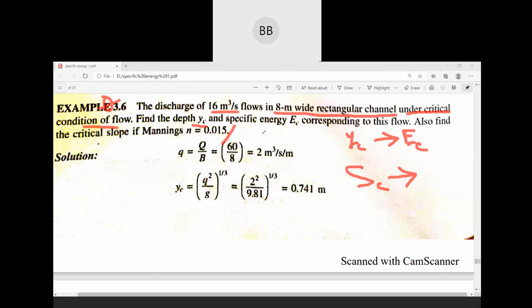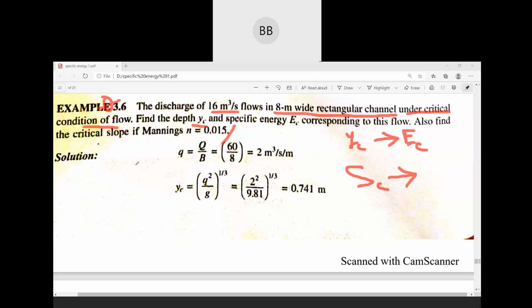Why I'm saying using Manning's equation, because the Manning's n is given, 0.015. We have to use Manning's equation to find out the critical slope. But before that, we need to find out the yc value. Then we need to find out the minimum specific energy, or you can say specific energy corresponding to your critical depth.